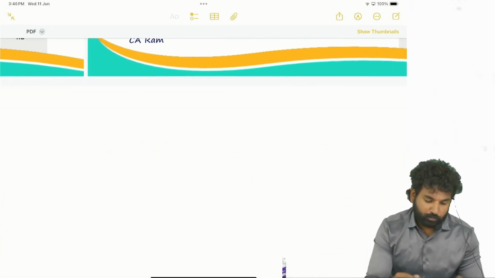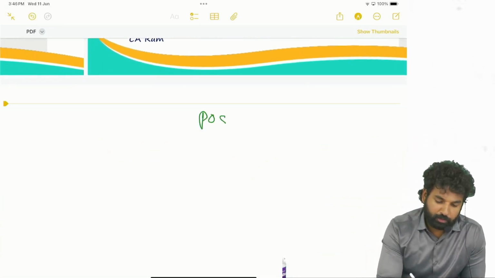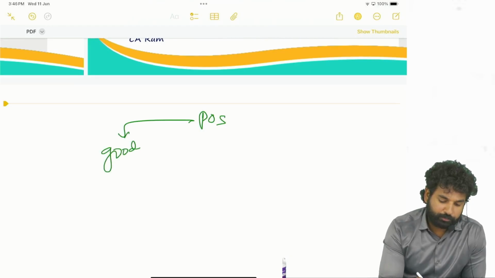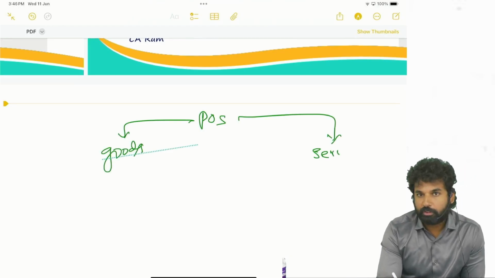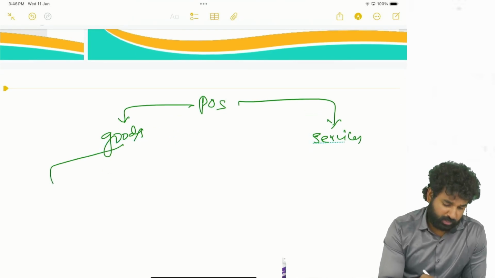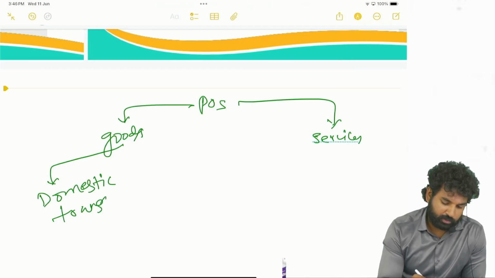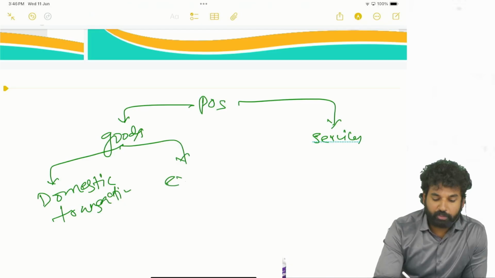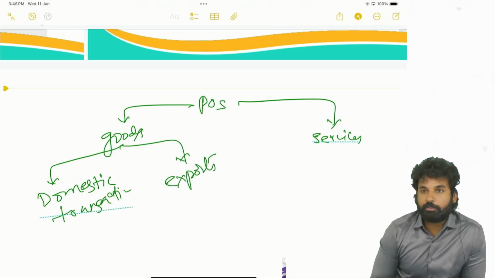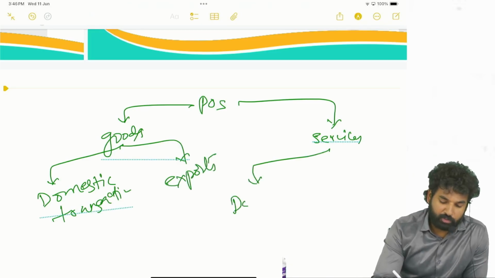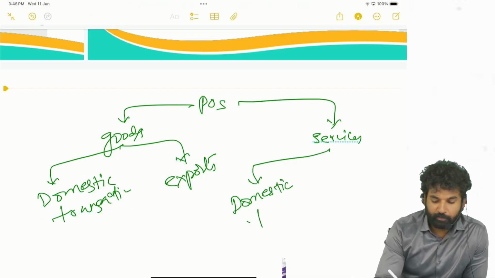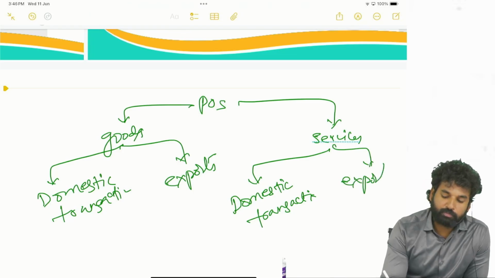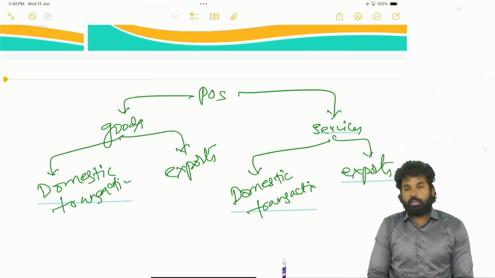Generally, place of supply is determined with respect to goods and with respect to services. Goods in case of domestic transactions, goods in case of exports, services in case of domestic transactions, services in case of exports. Determining place of supply.